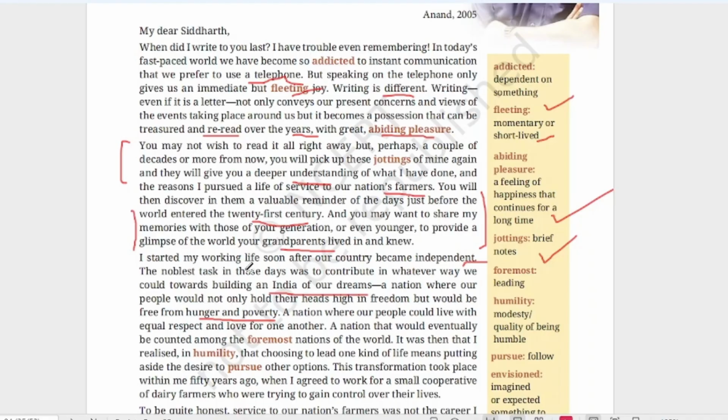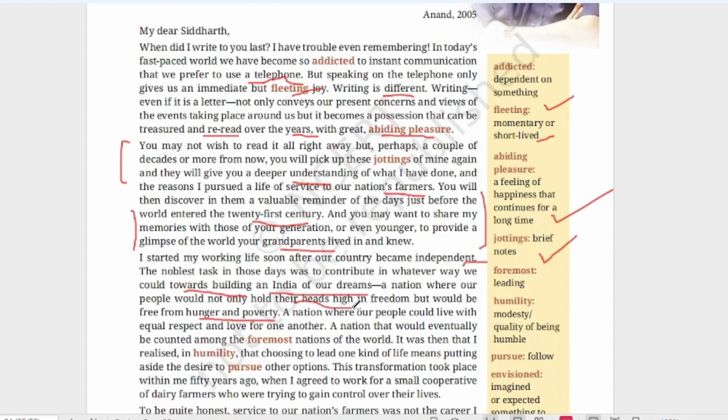So he's saying that the noblest task in those days, that means when India got independent, was to contribute in whatever way we could towards building an India. So we may be good in something else. All are good in something, isn't it? So to build a nation, whatever contribution we can do, we should do to make our India of our dreams. A nation where our people would not only hold their heads high.